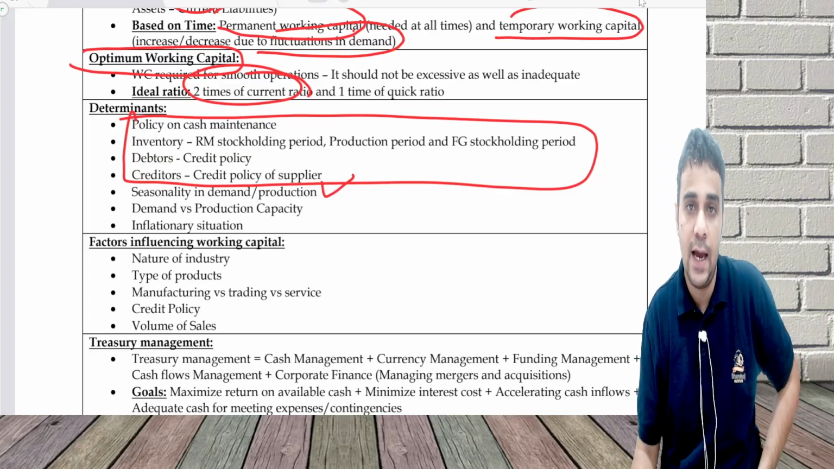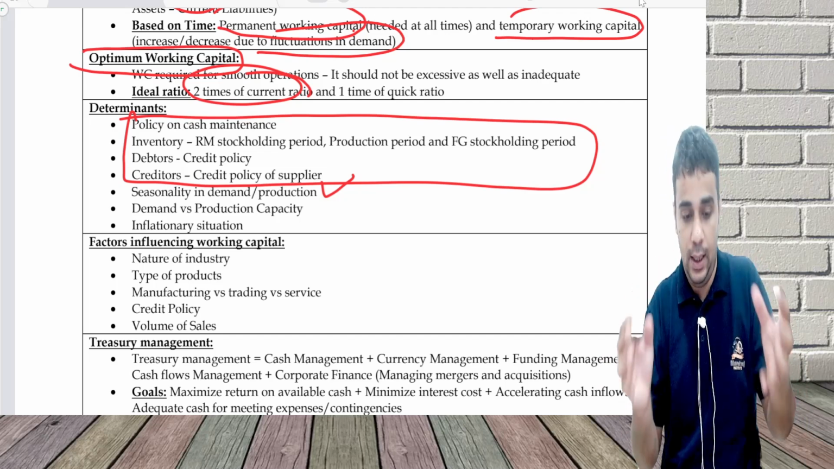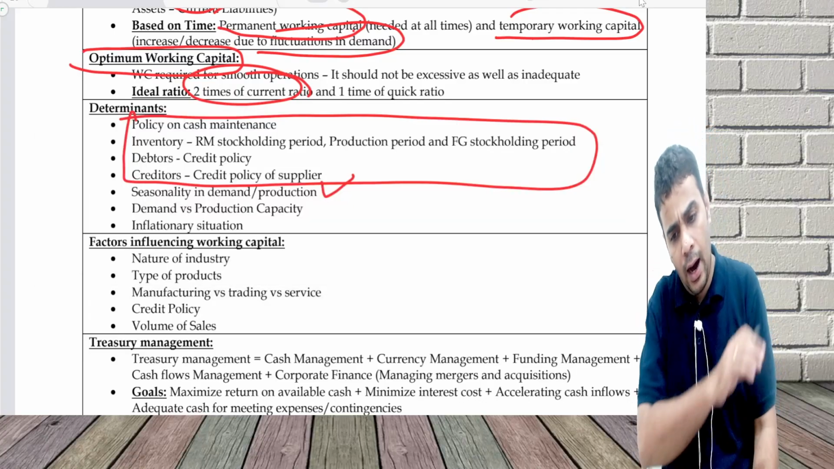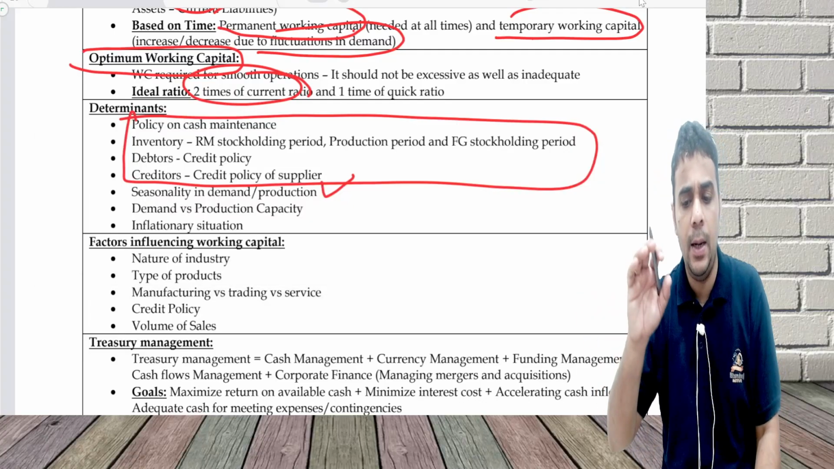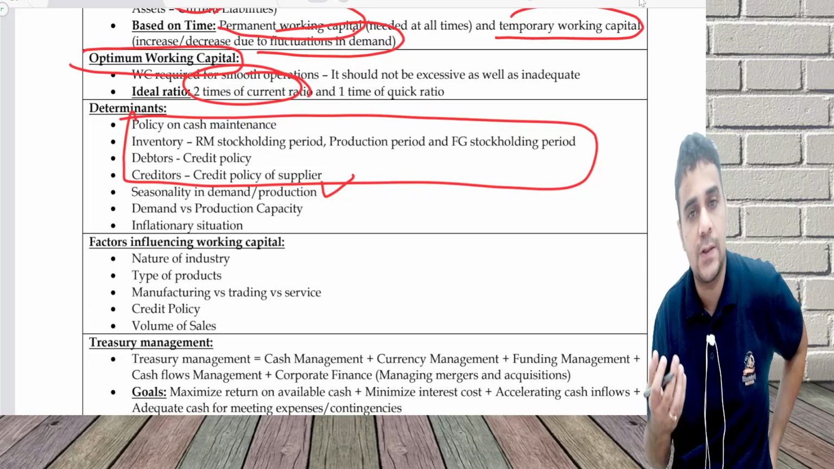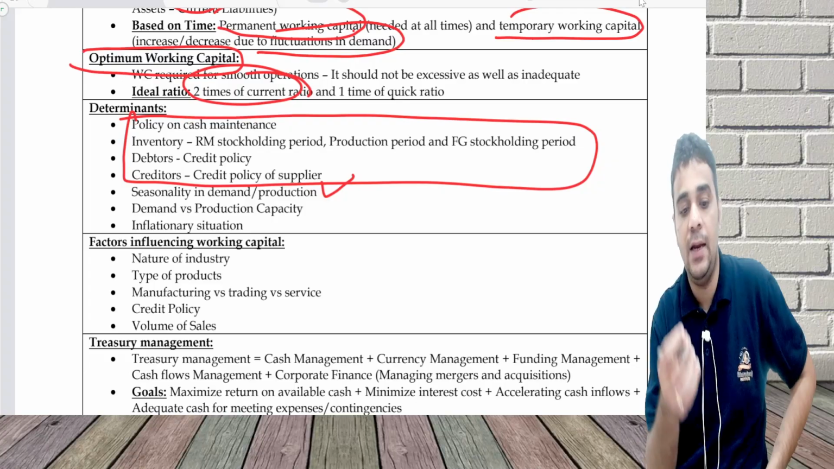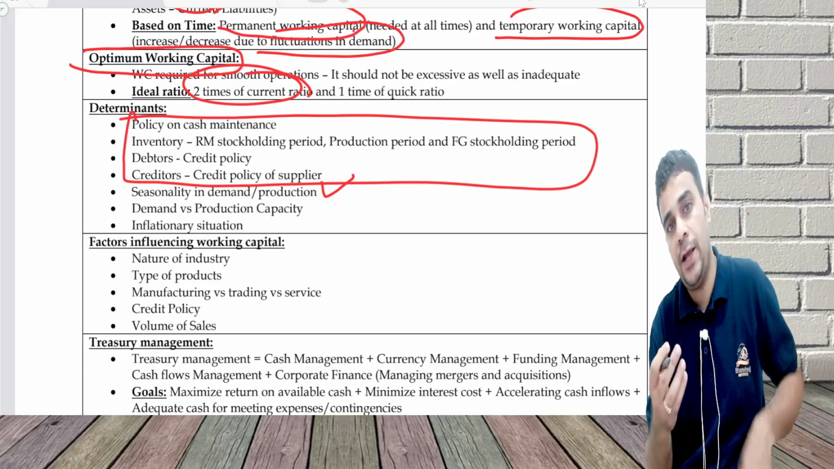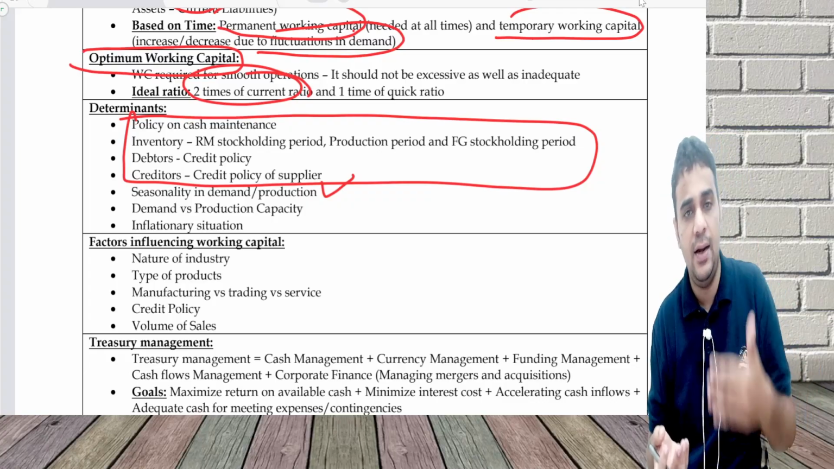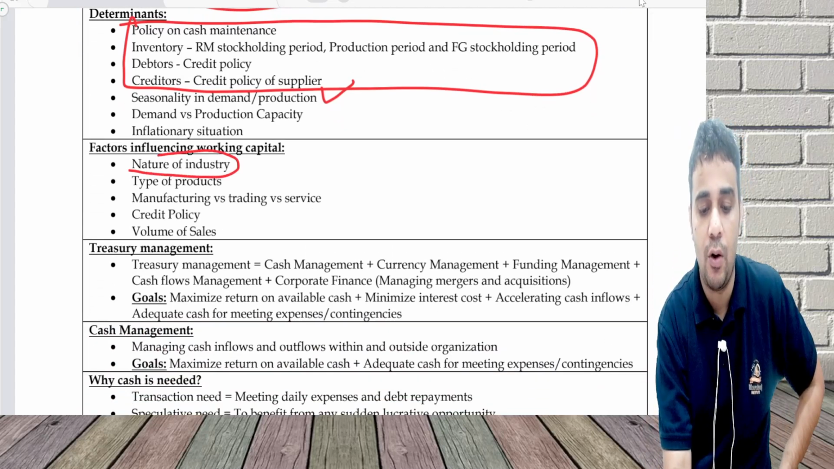In case there is a seasonality in demand, an organization may have good technology by which they can produce very high during the time of demand, or they produce throughout the year and maintain inventory. So seasonality in demand or production. Same demand versus the production capacity. Demand fluctuates. My capacity, can it fluctuate in line with the demand? And inflation, if there is high inflation, obviously your inventory will increase, debtors will increase, creditors will increase, indirectly working capital will go up. Factors influencing working capital, nature of industry.